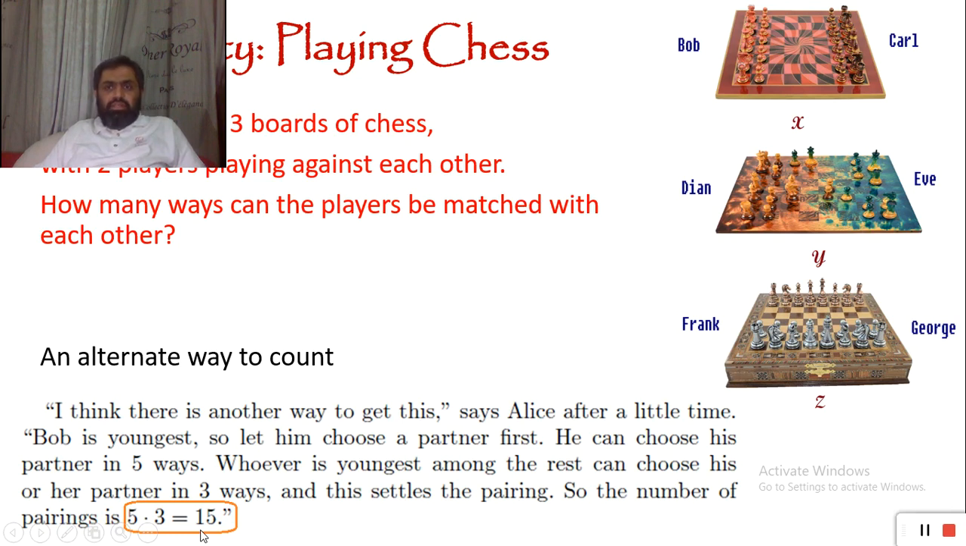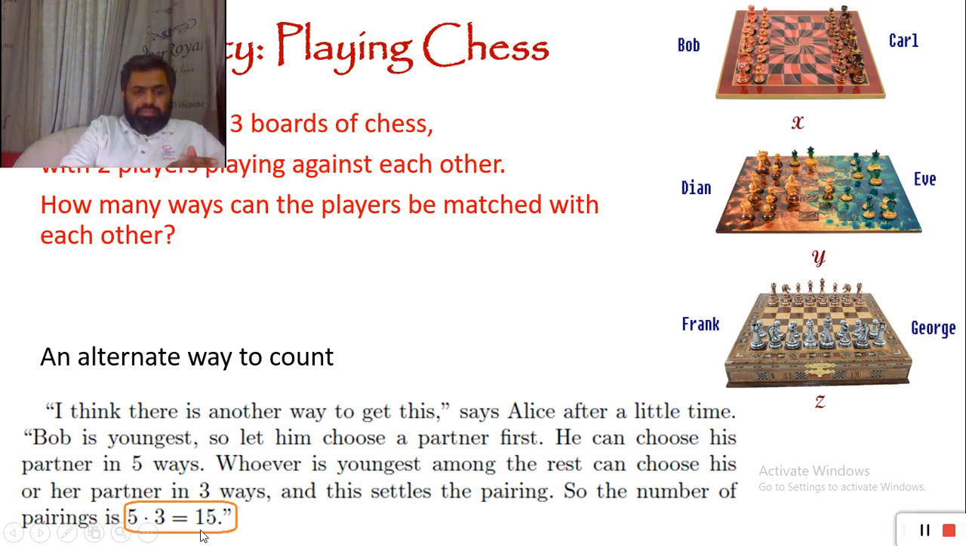We can fix one player. Suppose we take alphabetical order, so suppose Bob comes first. We fix Bob on any one of the chessboards, that doesn't matter. And then Bob has to choose one of his opponents. He can choose any one of the rest of the 5 players. So he has 5 choices. When Bob has chosen one person, one out of 5, this pair will sit on a certain chessboard.